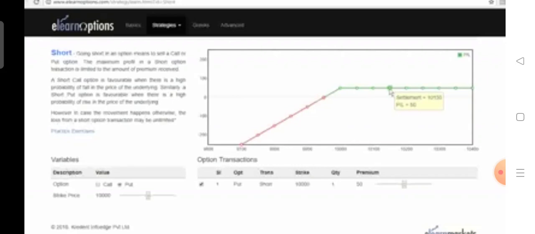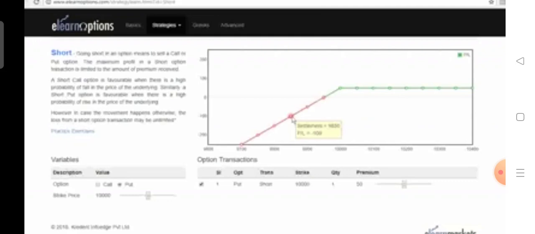On the contrary, if the settlement price, if the spot price on expiry day is below the strike price, that is, if it is below 10,000, the put option is exercised and the put option seller starts incurring a loss because he has an obligation to buy the asset at a higher price, whereas the current market price is trading lower. So let us have a look at the example.